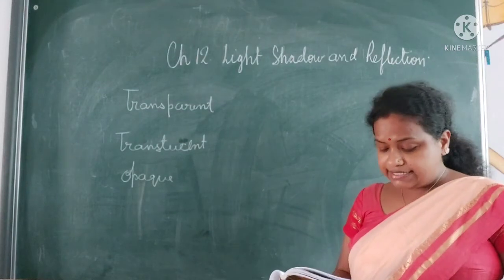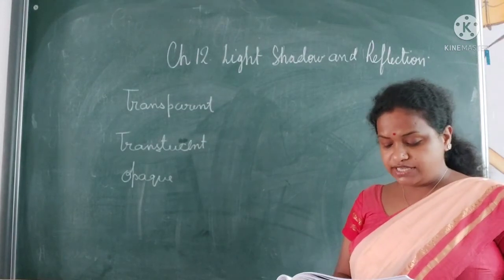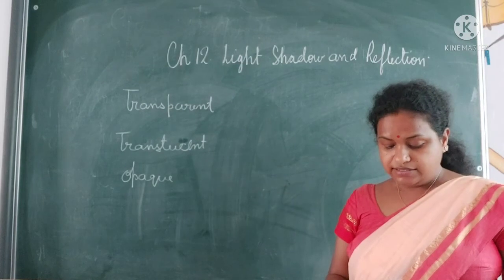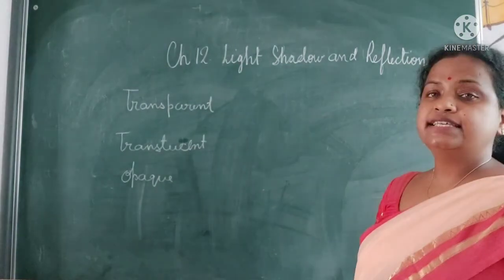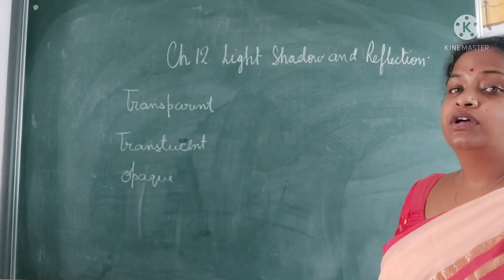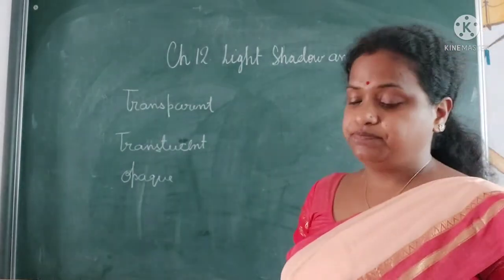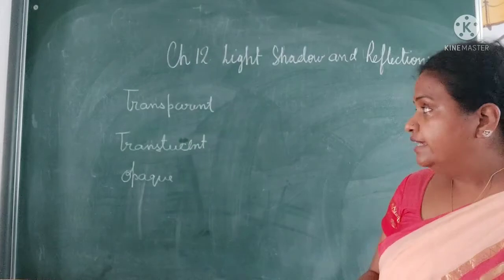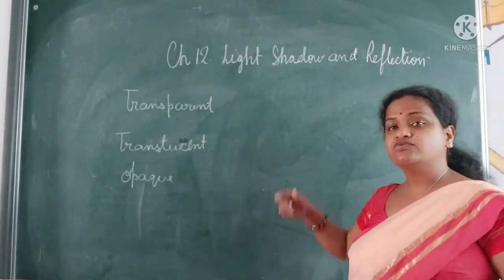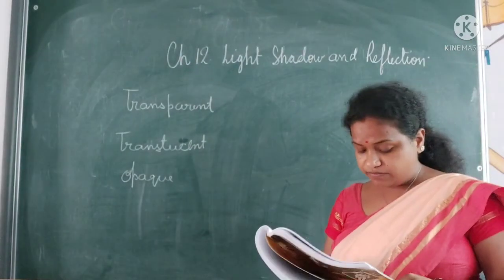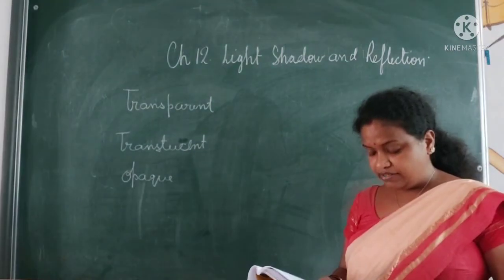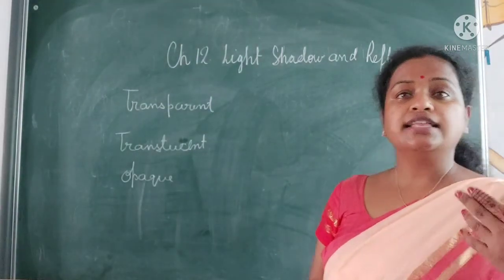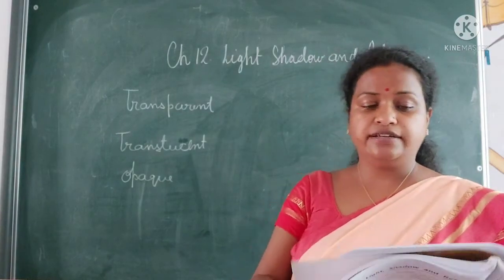Light can pass through some objects but not others, based on their ability. This means through some objects we can see the other side clearly, but through some we cannot, and through some only partially. Transparent objects allow all the light to pass through completely, like cellophane paper and water. You can see the other side clearly, that is transparent.